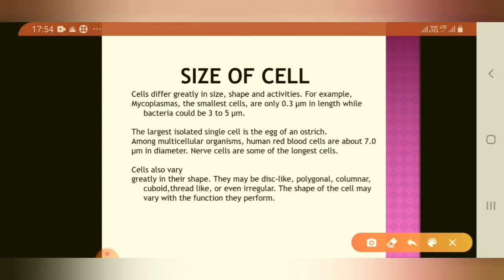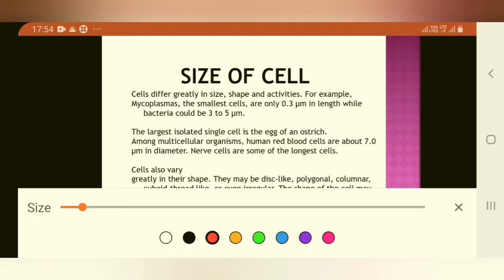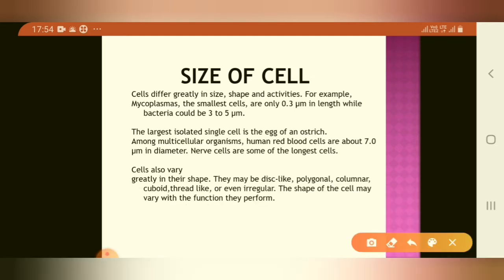So now the size of the cell. Cells differ greatly in size, shape and activity. For example, mycoplasma is the smallest cell, 0.3 μm in length. Bacteria could be 3 to 5 μm.